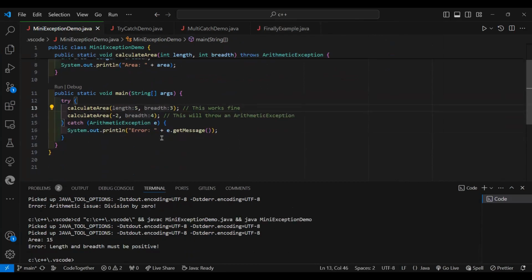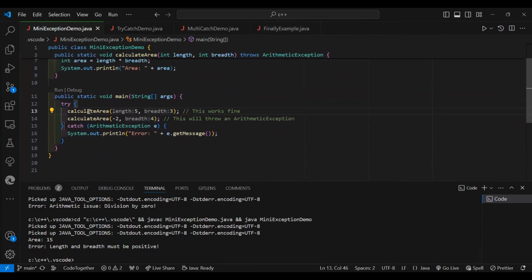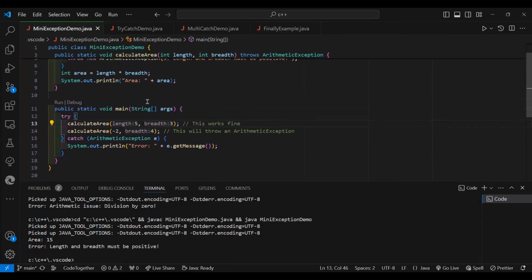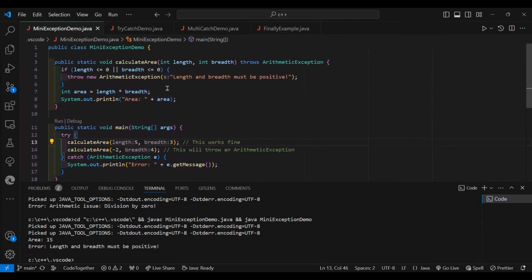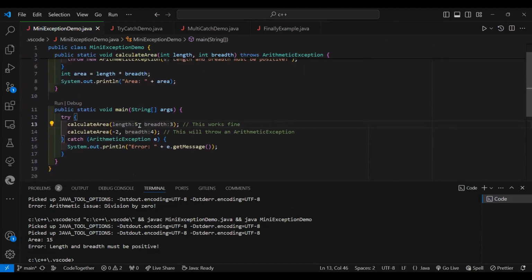Now here you can see that the first inputs that we have given, 5 and 3 as length and breadth, will work as these are positive inputs. So it will skip the throw block and go to the next things, like int area, they are multiplied and the area is displayed.